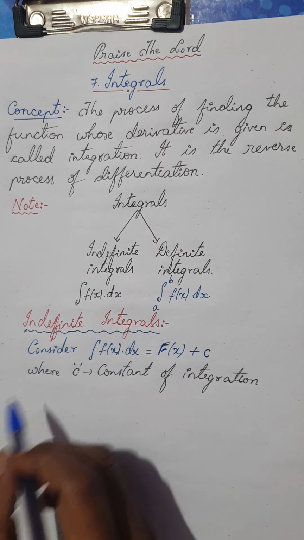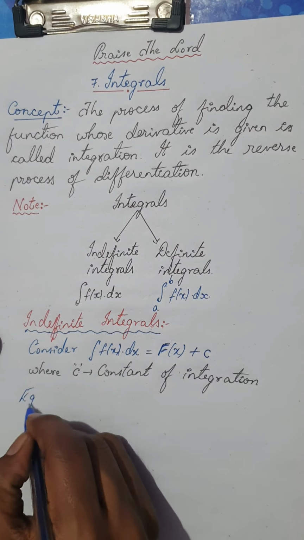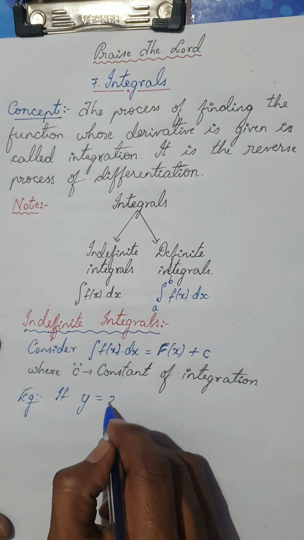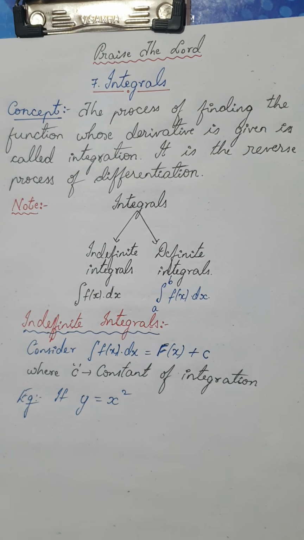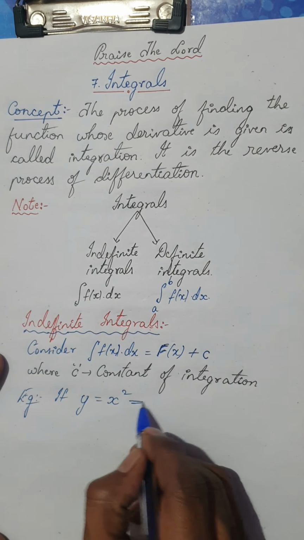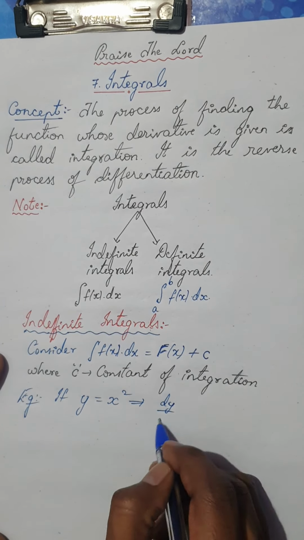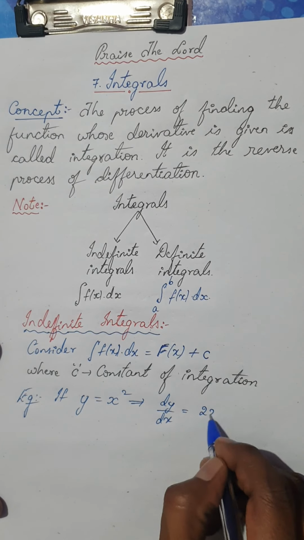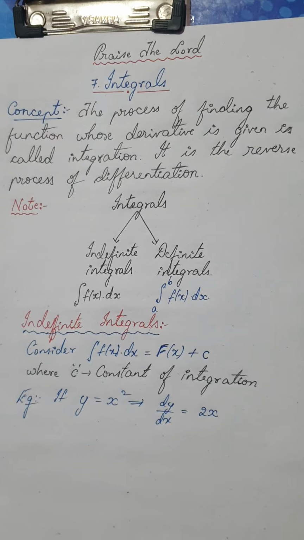Now let us consider the function example. If I say y is equal to x square, this implies what is dy by dx? Dy by dx will be, we know it is 2x, isn't it?